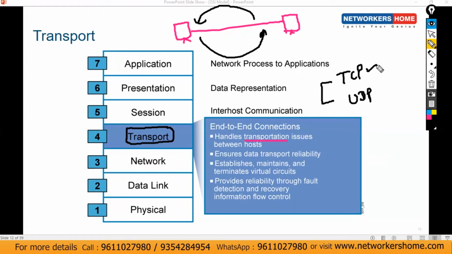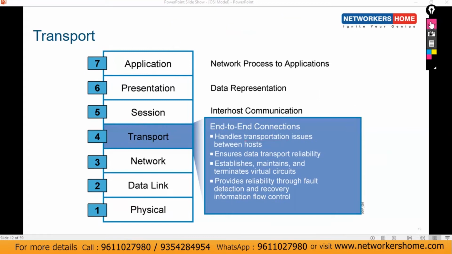If you don't need any kind of acknowledgement of data receiving on the destination side, then you can use UDP over here. UDP is faster as compared to TCP. So TCP is protocol number 6, sorry, and UDP is protocol number 17 here.